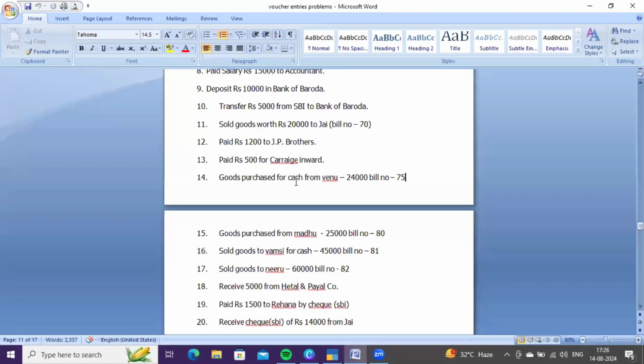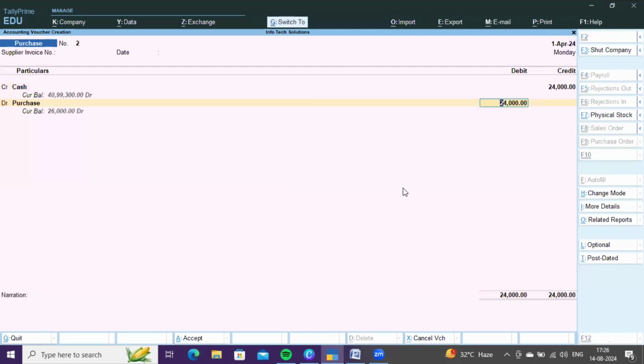While making cash payment immediately, there are no bill wise details on the screen. So there is no need to enter the bill number also. Then press Ctrl A to save it.